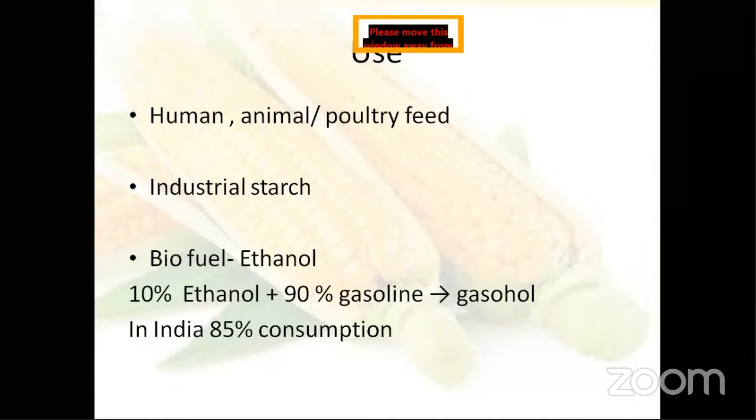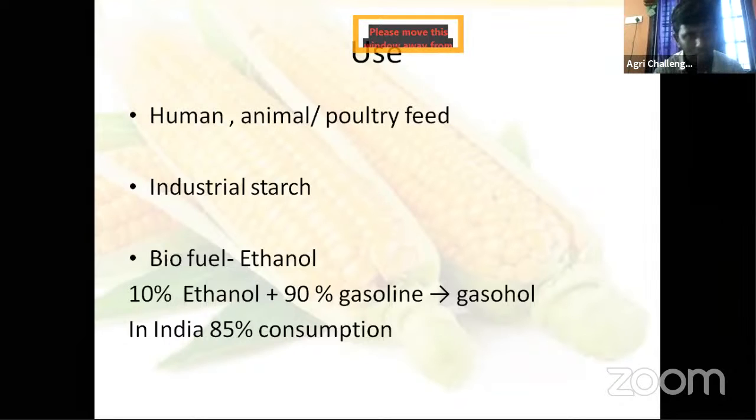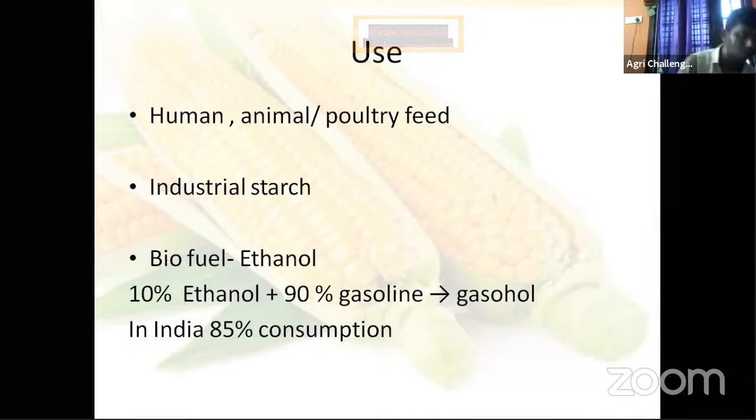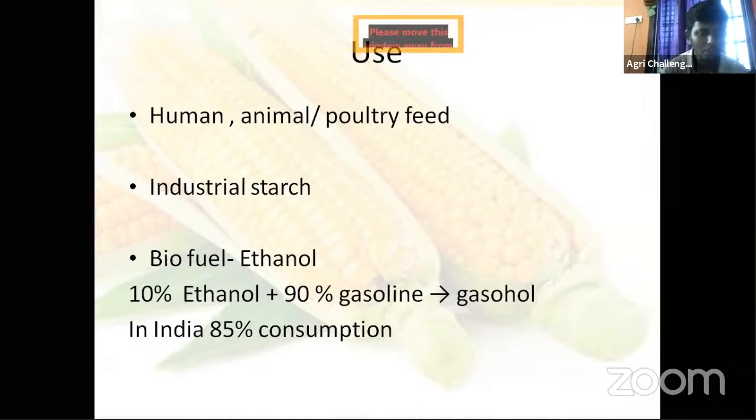Then animal and poultry feed. Most of this animal feed is now used for dairy feed, but the maximum also goes for poultry feed, kola farms and dana, all those things. Other than that, maize is used for industrial starch purposes in western countries. They are producing starch from maize. Other than that, biofuel.